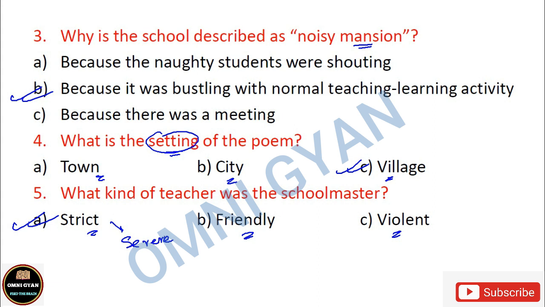Okay, you have a line also in the textbook where it is said that yet he was kind, or if severe in aught. He was sometimes kind also, but he was basically a strict or a severe teacher. Okay, next. All right, we'll move on then.